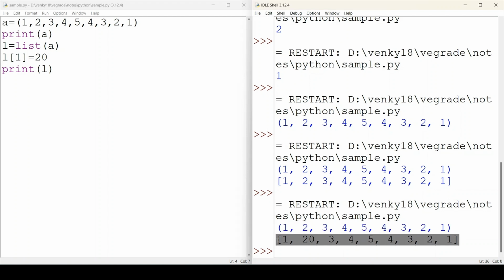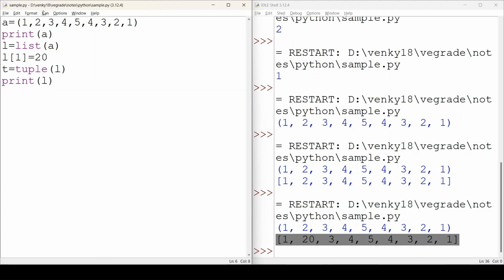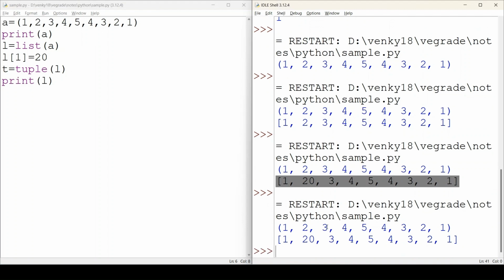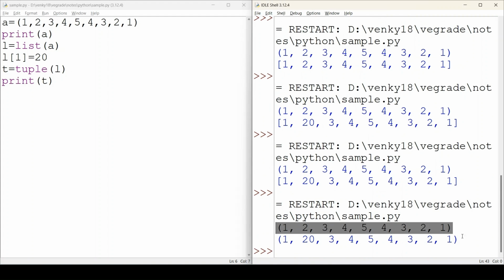Again, if you want to convert the list into a tuple, it is simple. There is a predefined method, tuple: T is equal to tuple of L. So you can clearly convert L into a tuple. Now let us try to print T. See, here you can see the first one is the tuple and the second one is the changed one.